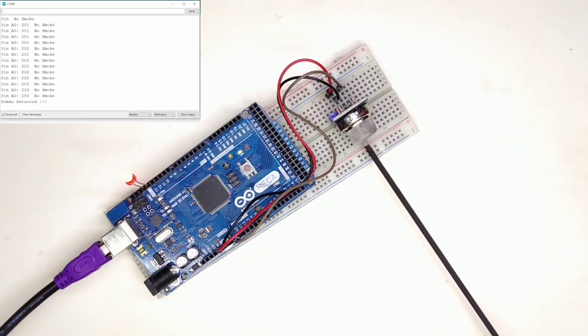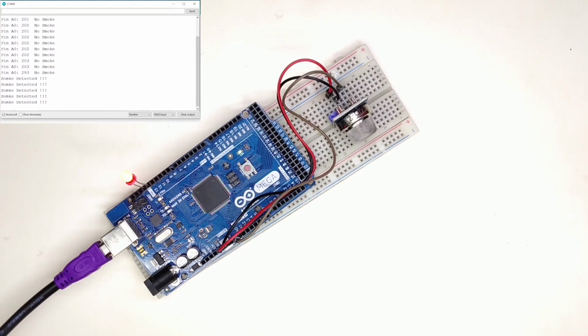Hey there! Today's topic is smoke sensor. So you will learn how the sensor works as well as how to use this sensor. So let's start.